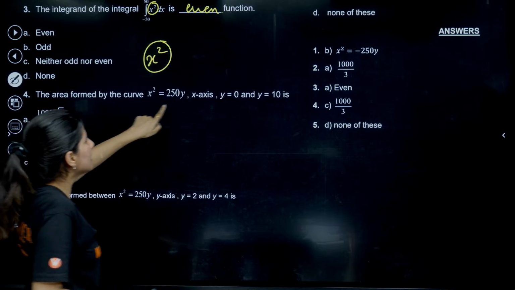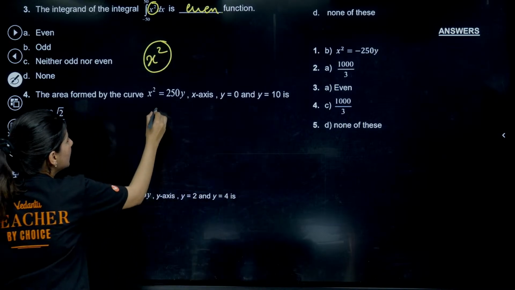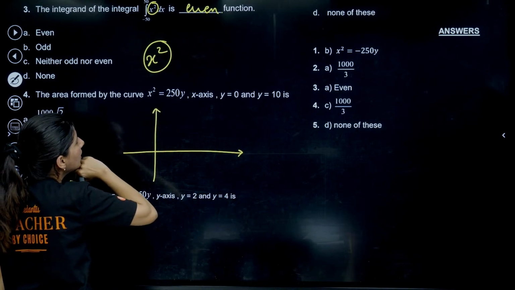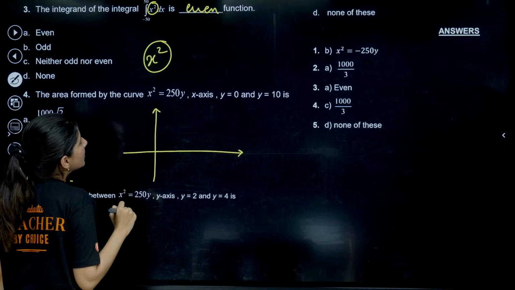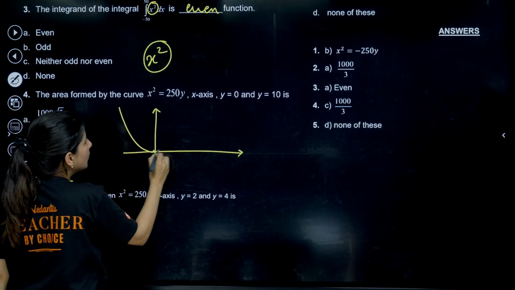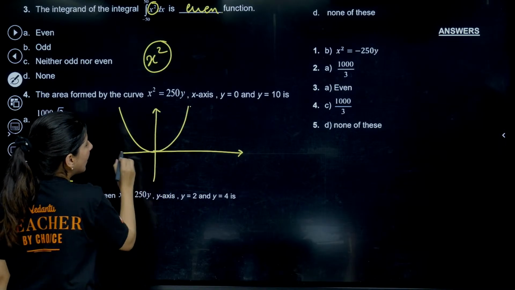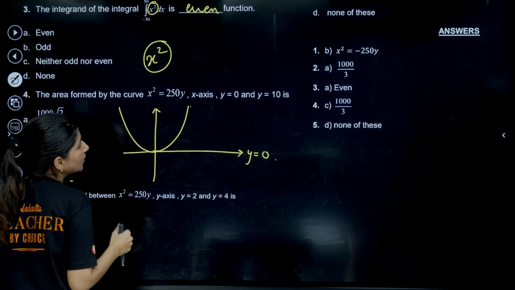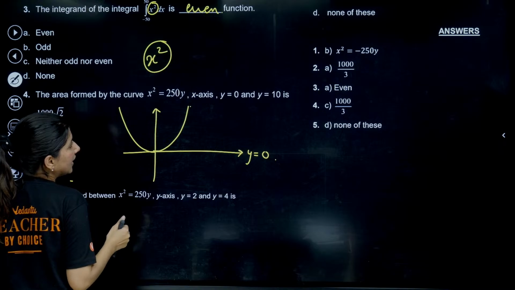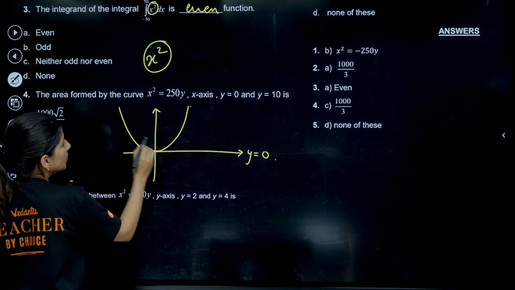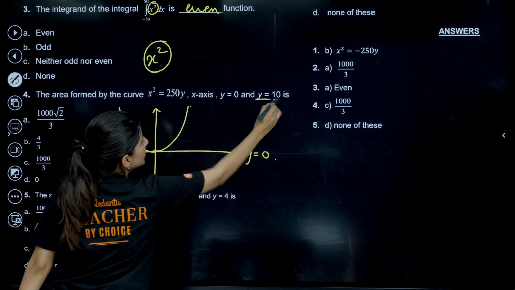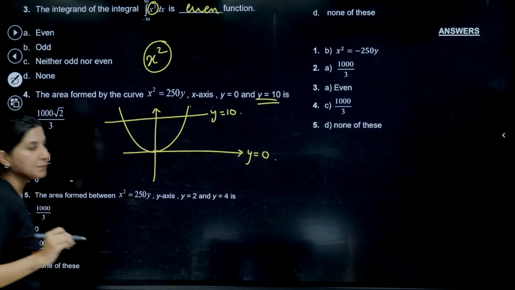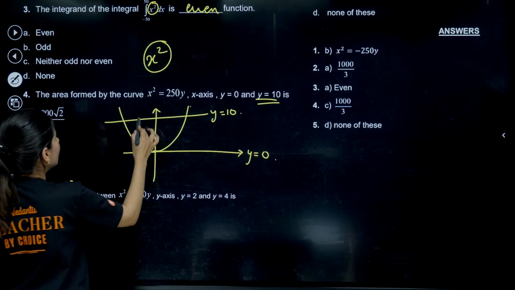Area formed by this curve and this. So the area question is that x square is equals to 250y. Over here, x square is equals to 250y is an upward facing parabola. And you are having y is equals to 0, and you are having y is equals to 10, sorry, x is equals to 10, no, y is equals to 10 lies over here. Okay. So we are looking for this area.